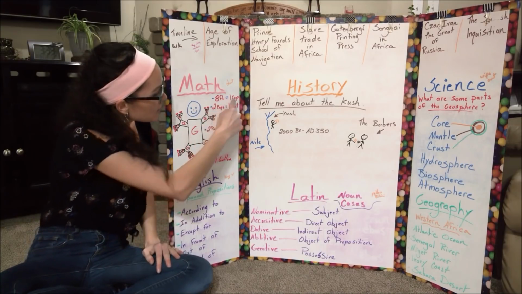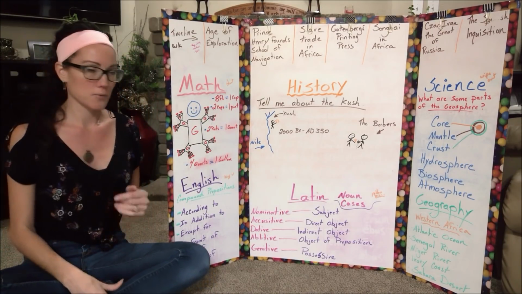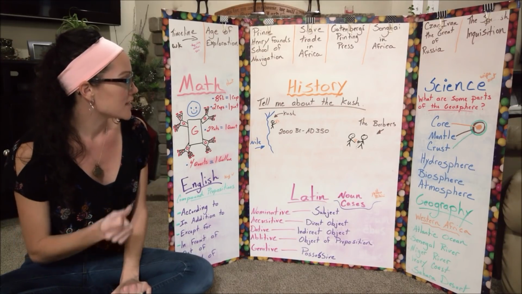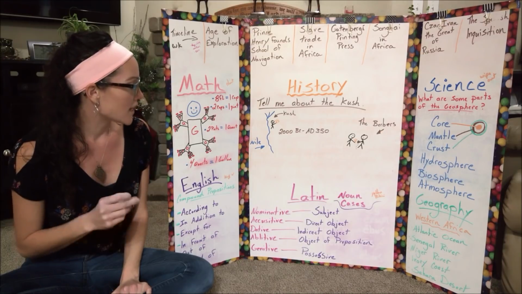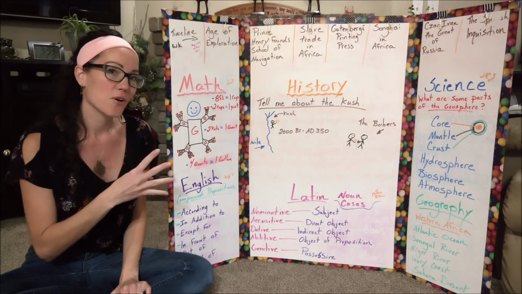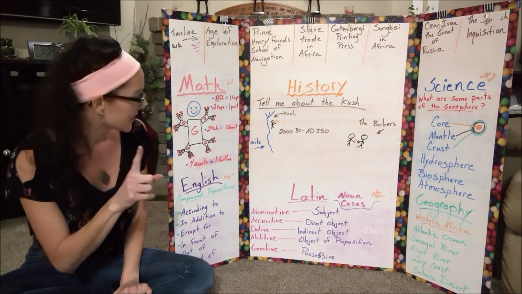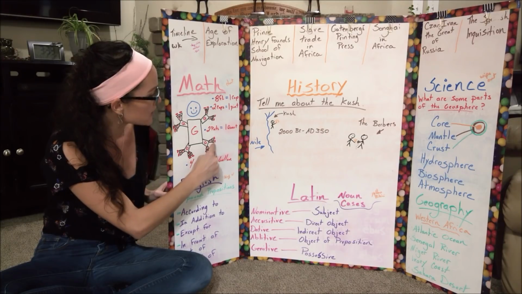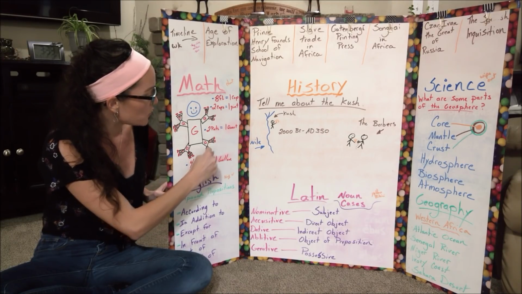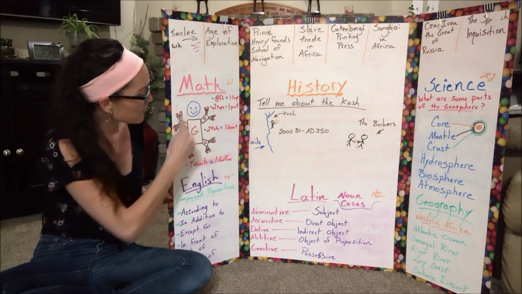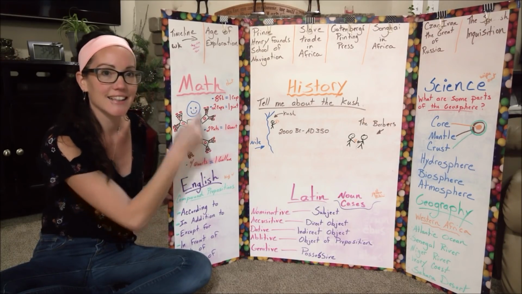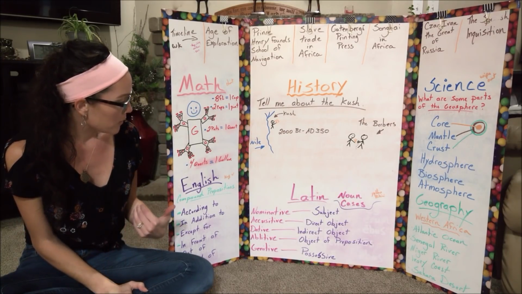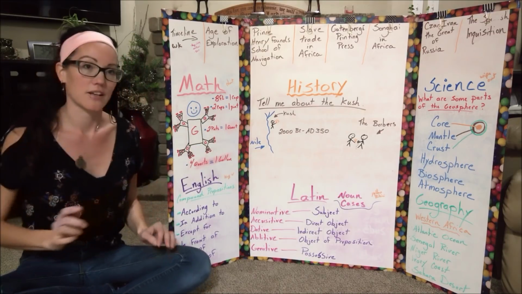So math, 8 fluid ounces equal 1 cup. This one gets chanted. 8 fluid ounces equals 1 cup. 2 cups equal 1 pint. 2 pints equal 1 quart, and 4 quarts in a gallon. Okay, one more time. 8 fluid ounces equals 1 cup. 2 cups equal 1 pint. 2 pints equal 1 quart, and 4 quarts in a gallon. Okay, that's math, and we would just take turns with people coming up and pointing to the different parts of gallon guy while we sing it.